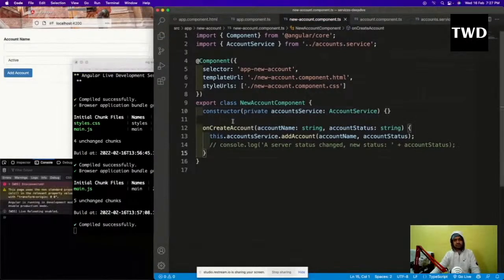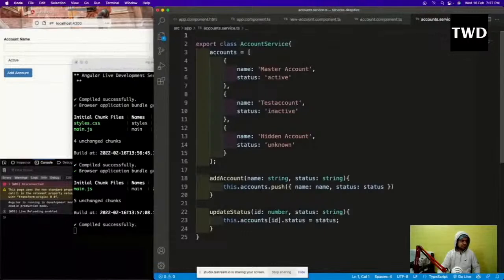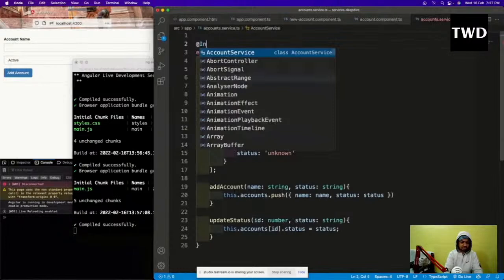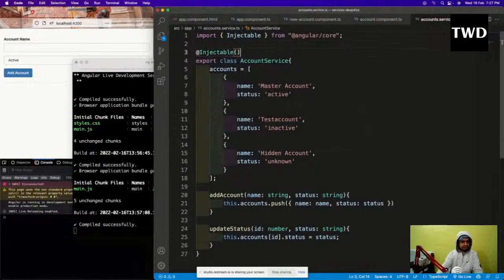Now we are going to learn another thing which is known as injectable, so how in one service we can use another service. In the account service I'll go, and here I will add the logging service. So how to do that? For that we have to use something known as injectable. These are known as decorators, and this is used a lot in Angular. Injectable I'm going to add, and see, injectable has been imported.